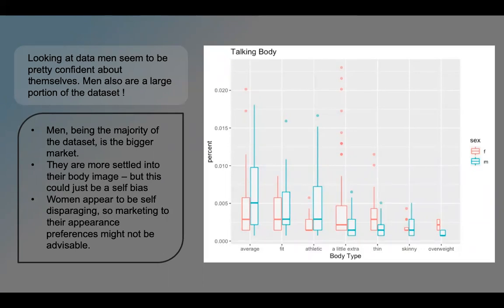But that could also be a result of a self-bias that most of us have as humans. But more often than not, just having the confidence to put yourself out there, that would mean that we could go ahead and market OkCupid as a place where they would go ahead and find potential life partners. On the other side, contrastingly, women are more self-disparaging about how they feel and their body type and image, which means that maybe physical appearance is not something that right off the bat catches their eye when they're looking at profiles. So maybe a picture is not going to do much for them as much as it is their other preferences that they've listed in their profile, the men.